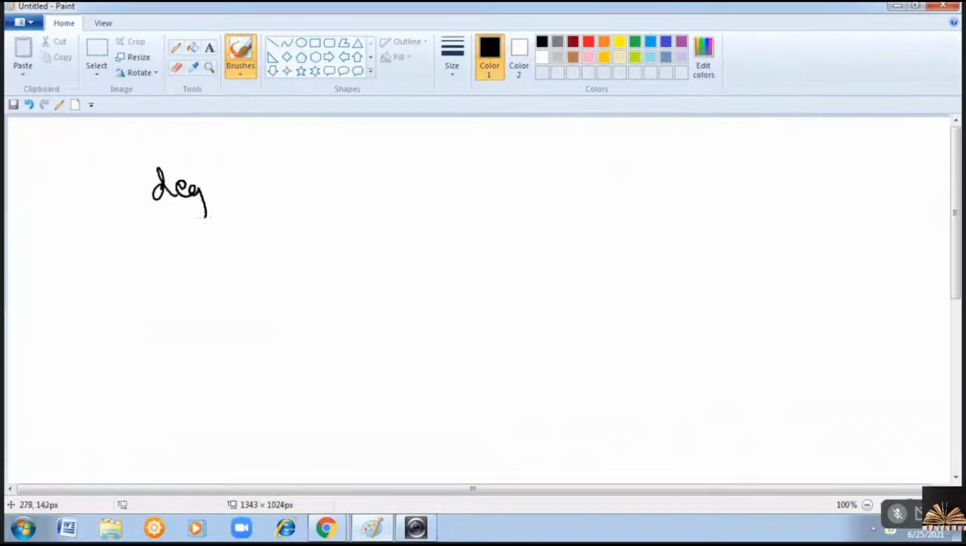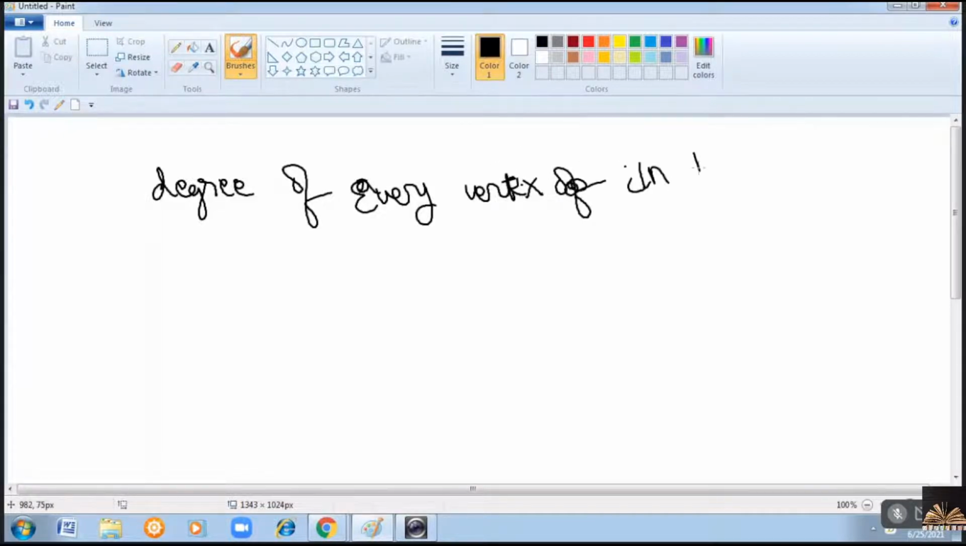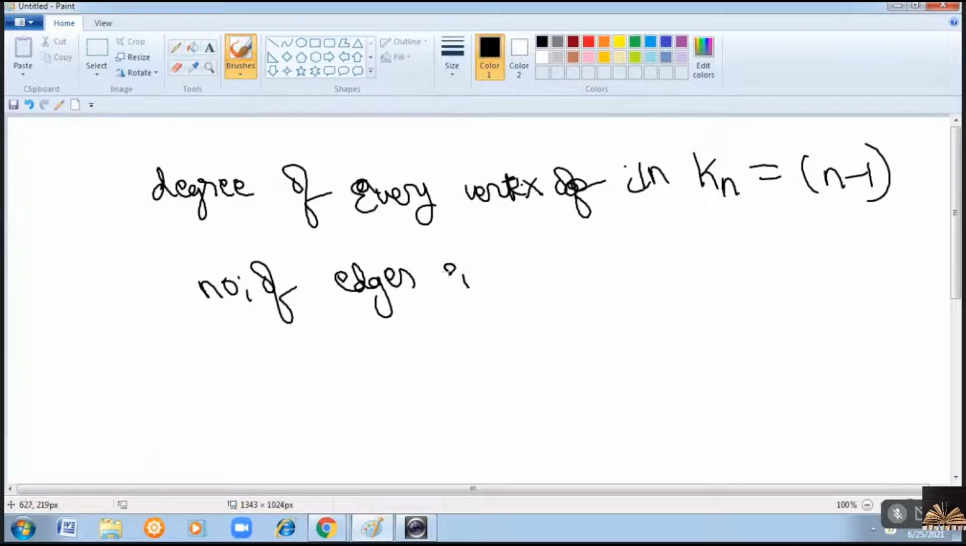Do remember these 2 points. Degree of a vertex, you can say every vertex. Why? Because all the vertices are having the same degree. Degree of every vertex in Kn is equal to n minus 1. Similarly, number of edges, remember this, number of edges in Kn, in a complete graph with n vertices, is equal to n into n minus 1 by 2.